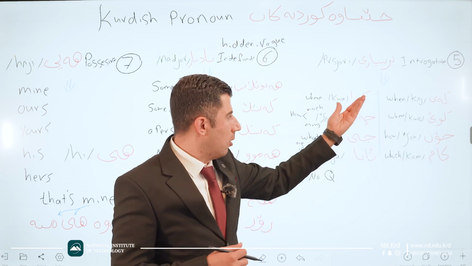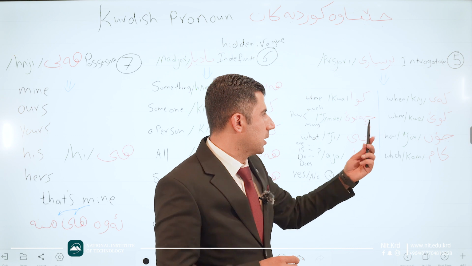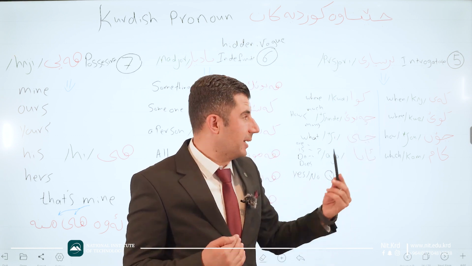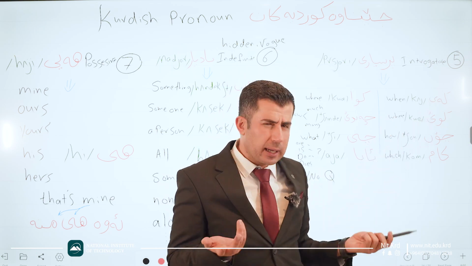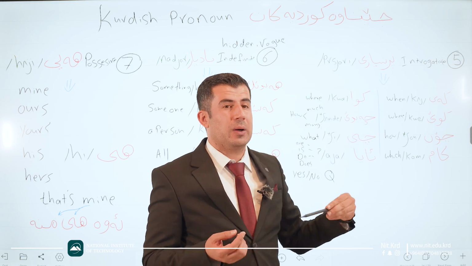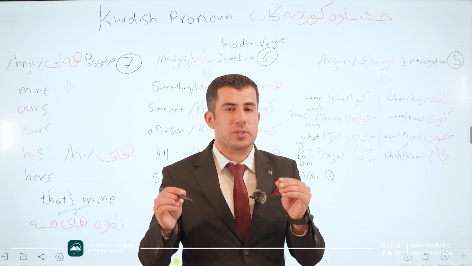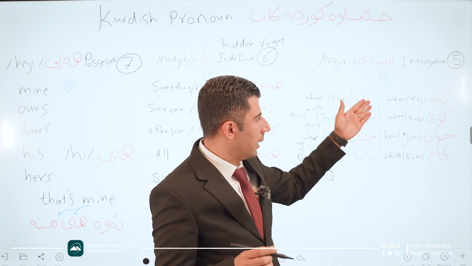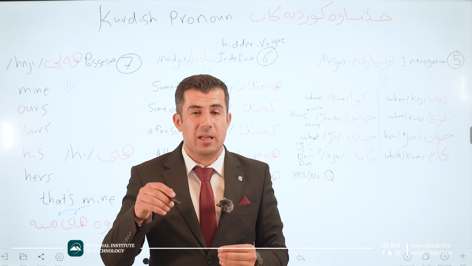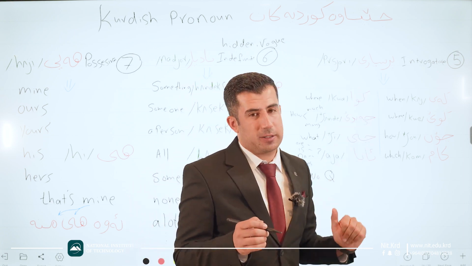Instead of some of them, I mentioned some of them. I don't know if I forgot any or not. Just have a look. Instead of saying when, which in English is when, in Kurdish we say ki. Okay, this is the pronoun in English. The question words that we use in English, like where, when, how. In Kurdish language we say these are pronouns. Which type of pronouns? Interrogative pronouns.